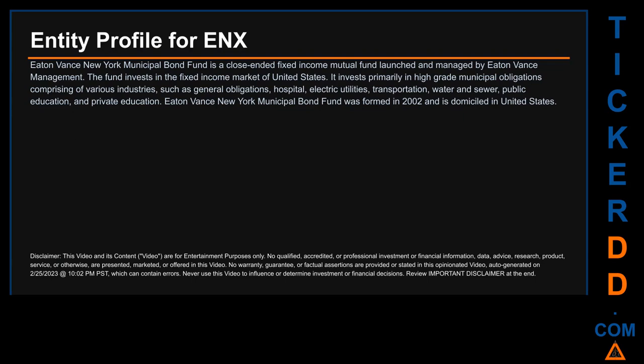It invests primarily in high-grade municipal obligations comprising of various industries, such as general obligations, hospital, electric utilities, transportation, water and sewer, public education, and private education. Eaton Vance New York Municipal Bond Fund was formed in 2002 and is domiciled in United States.